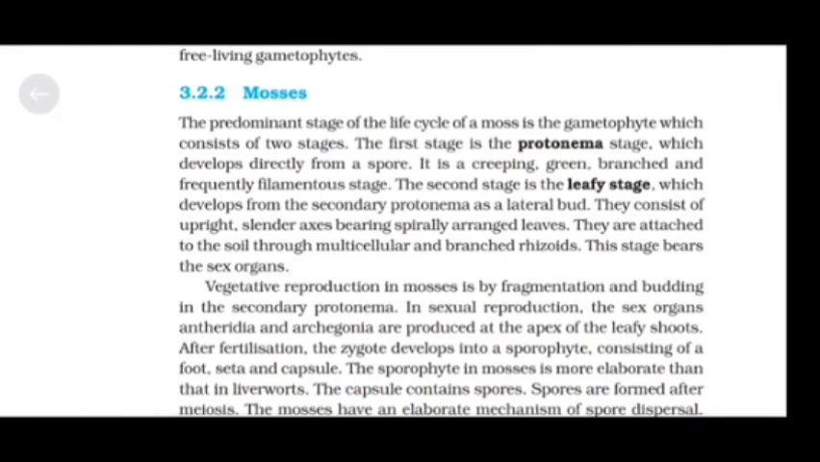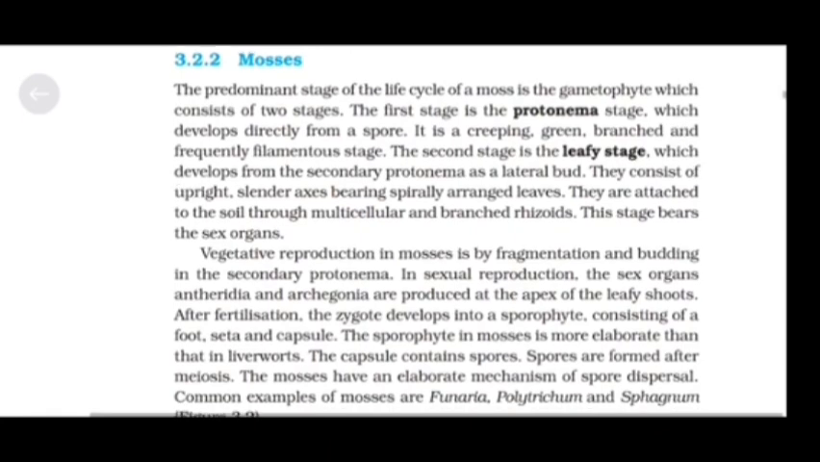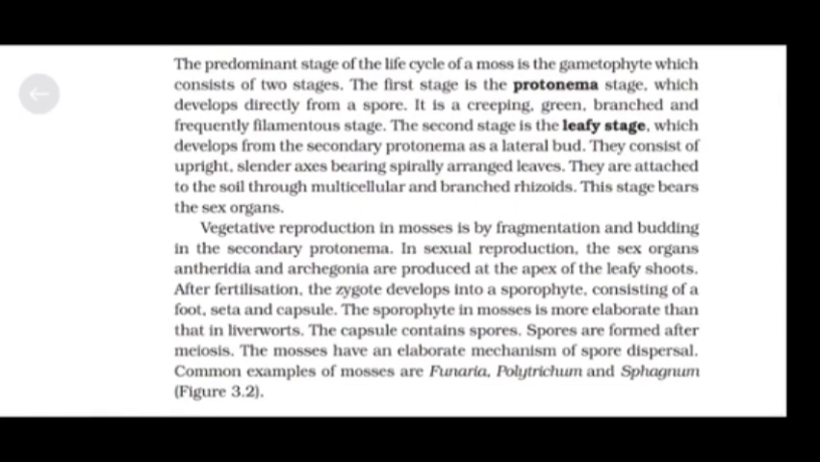Mosses. The predominant stage of the life cycle of a moss is the gametophyte, which consists of two stages. The first stage is the protonema stage, which develops directly from a spore. It is a creeping, green, branched, and frequently filamentous stage. The second stage is the leafy stage, which develops from the secondary protonema as a lateral bud. They consist of an upright, slender axis bearing spirally arranged leaves. They are attached to the soil through multicellular and branched rhizoids. This stage bears the sex organs.